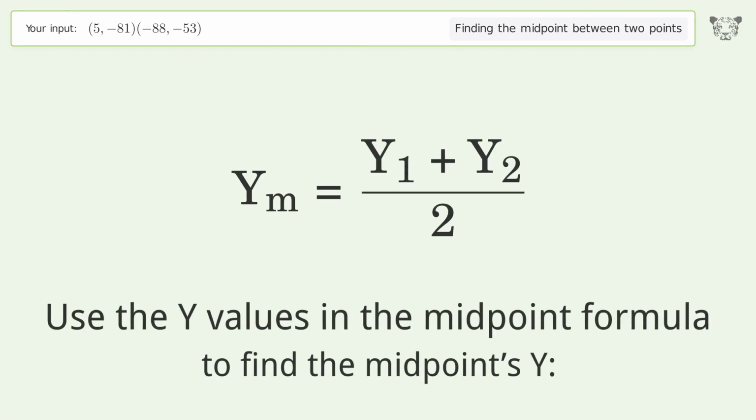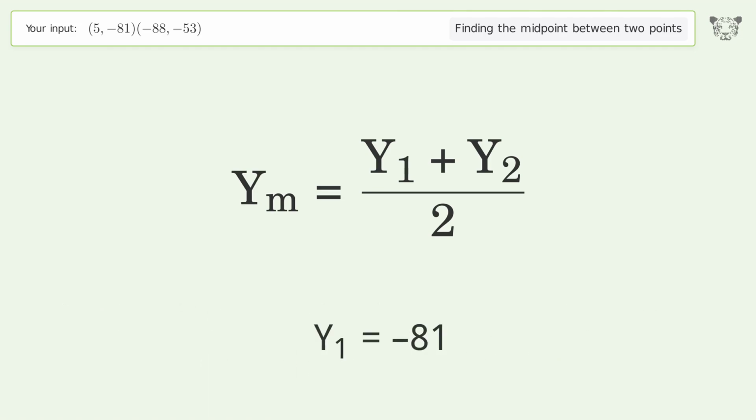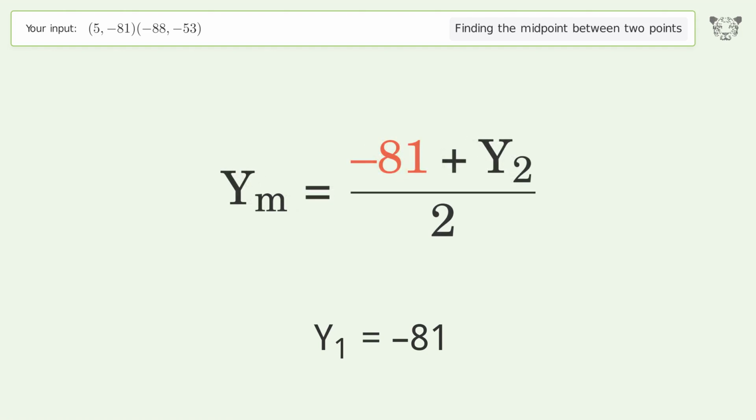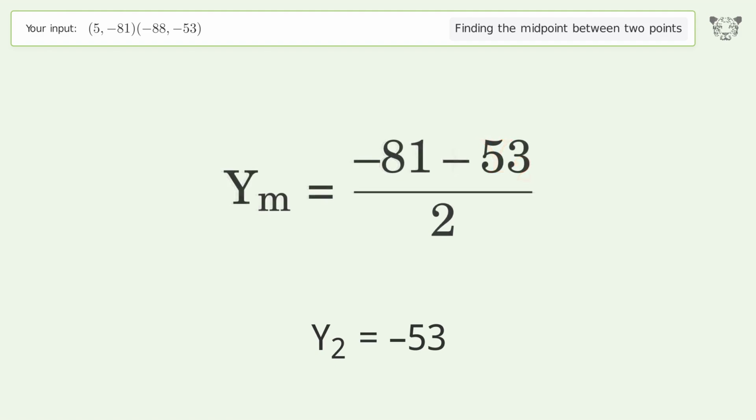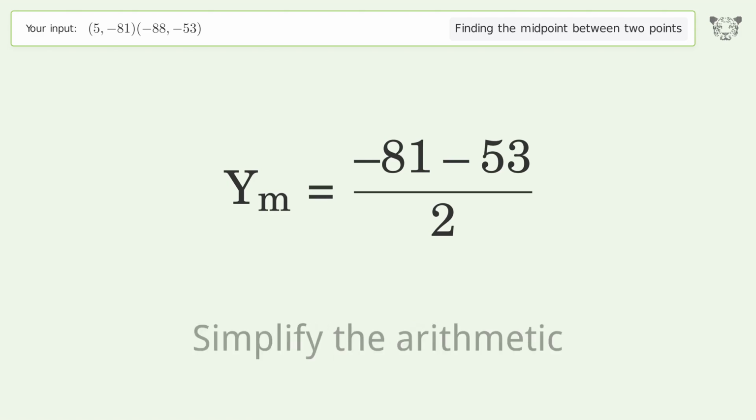Use the y values in the midpoint formula to find the midpoint's y. y1 equals negative 81. y2 equals negative 53. Simplify the arithmetic.